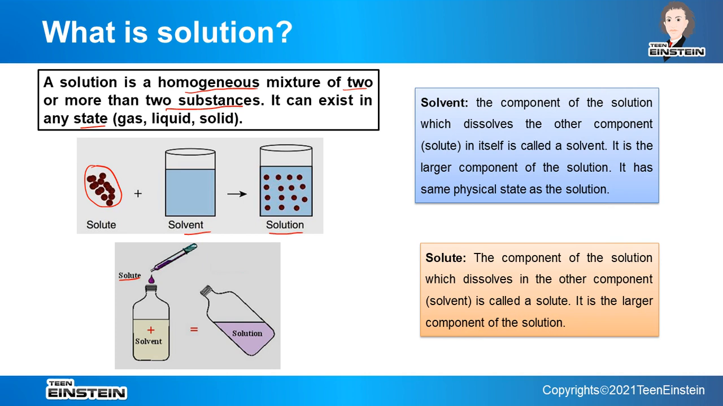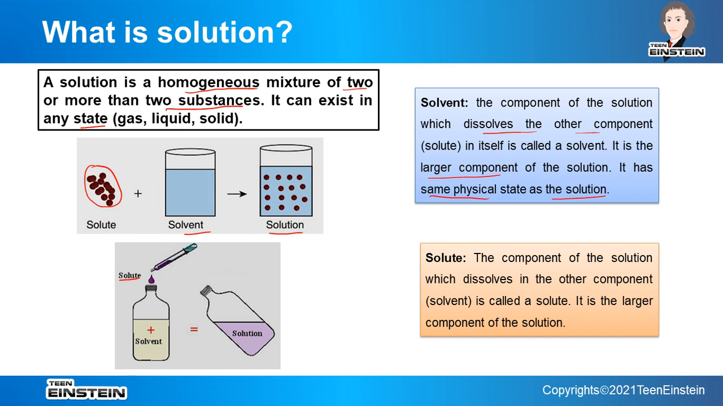When we are talking about solvent, it is that component of the solution which basically dissolves the other component, and the main important criterion is that it will remain in a larger portion. That is, the larger component of the solution will be known as solvent, and it has the same physical state as the solution. Now this line is very important. Suppose solvent is water and the solution is also liquid. So solvent is liquid, solution is also liquid.